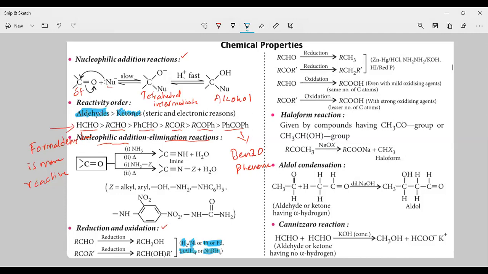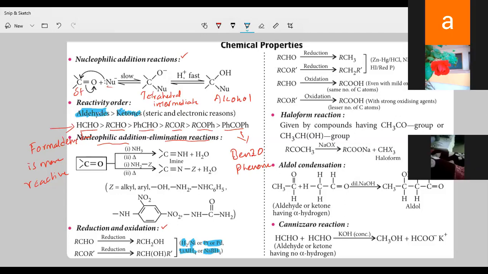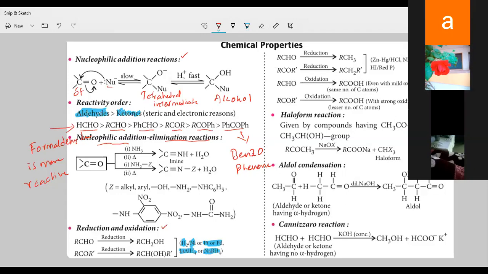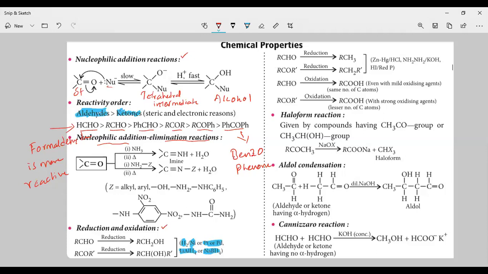Here you can see the reactions. Aldehyde upon reduction, what are you going to get? Alkane.